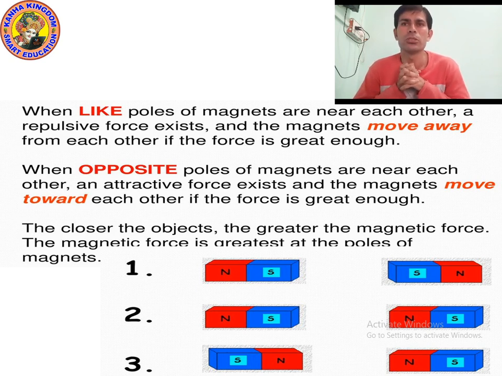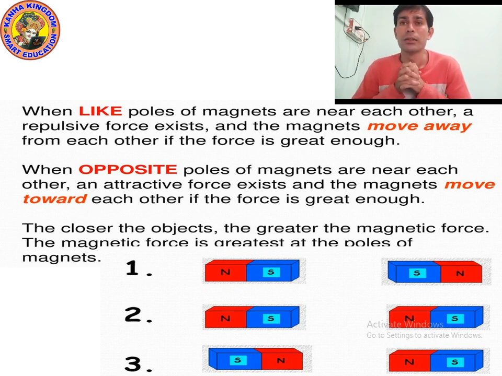Now look at the third picture. In the third picture, you can see the north pole of the first magnet and the north pole of the second magnet towards each other. What will happen if you bring the north and north poles near to each other?